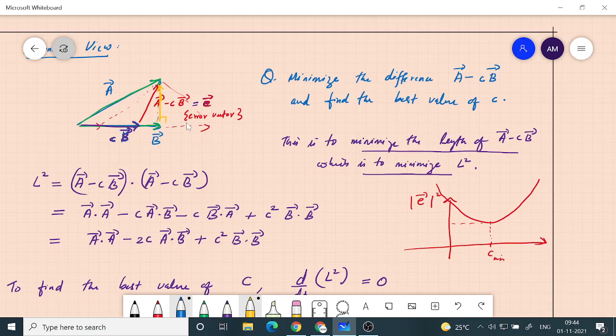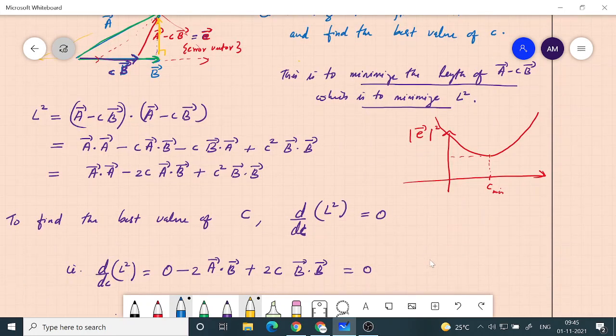And if you have the error vector like this, then also it is. So for negative values, what happens? CB will be like this and the error vector will be like this. So it's much larger. As you go to more and more negative, you can see that the error vector length increases. And similarly to the right side, both sides it will increase, but there has to be a minima in between. Is that clear now? Yes, sir. Geometrically, okay. So that's all we need right now.